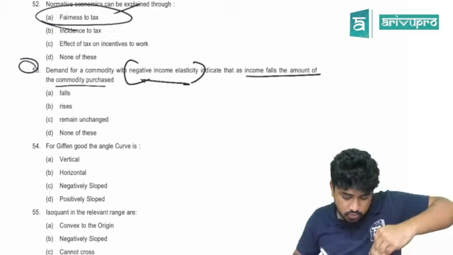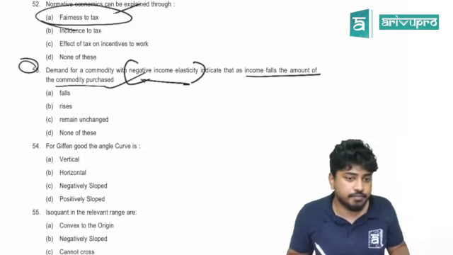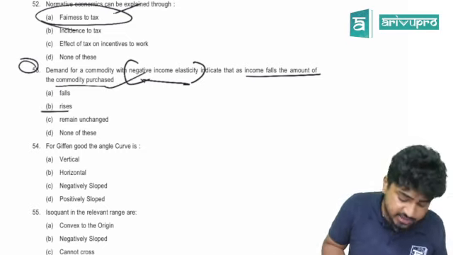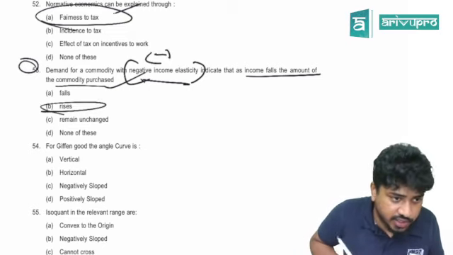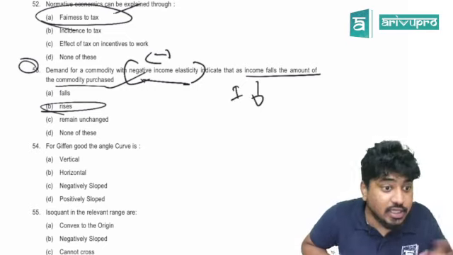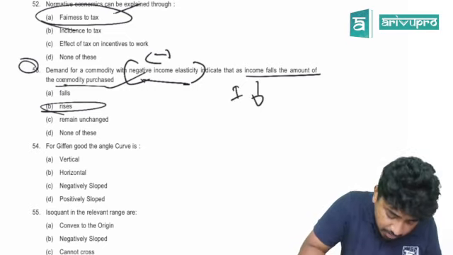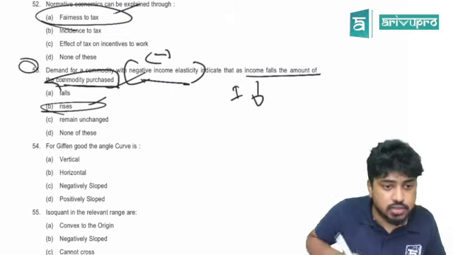Income falls, what can you say about the commodity purchased is what they're asking. Answer is rises. See guys, it's inferior goods, correct? Income is falling, then the amount of commodity purchased would be rising. That is what it is. Done.